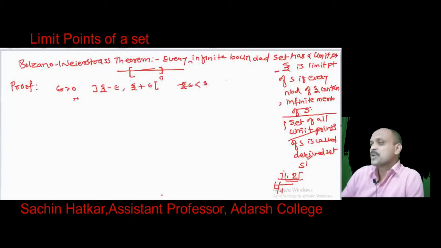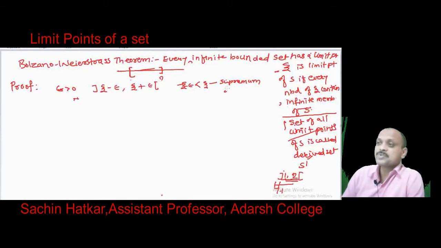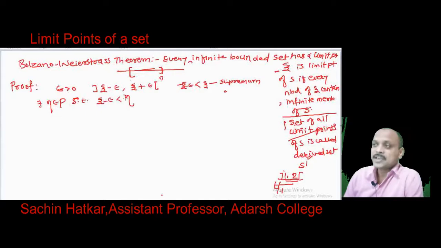Xi is a supremum. Therefore, xi being a supremum means xi minus epsilon cannot be a supremum. If it is not a supremum of P, there must exist, by definition of supremum, an element eta belonging to P such that xi minus epsilon is less than eta.